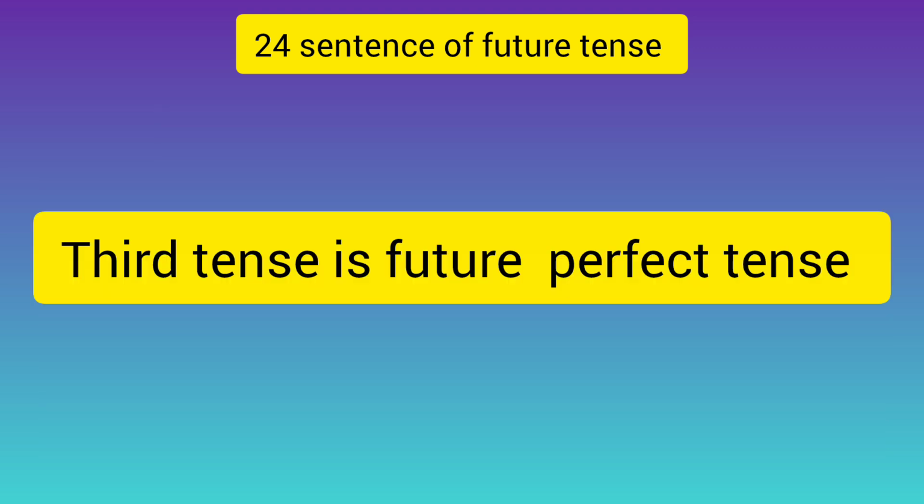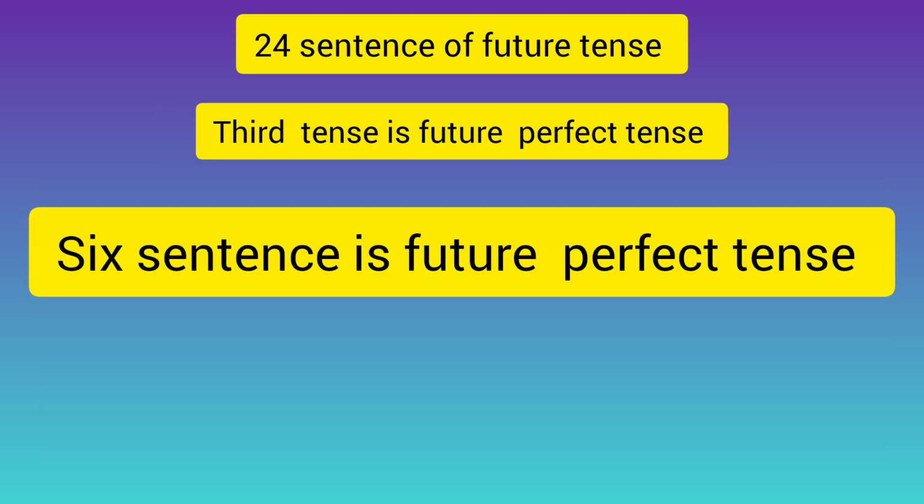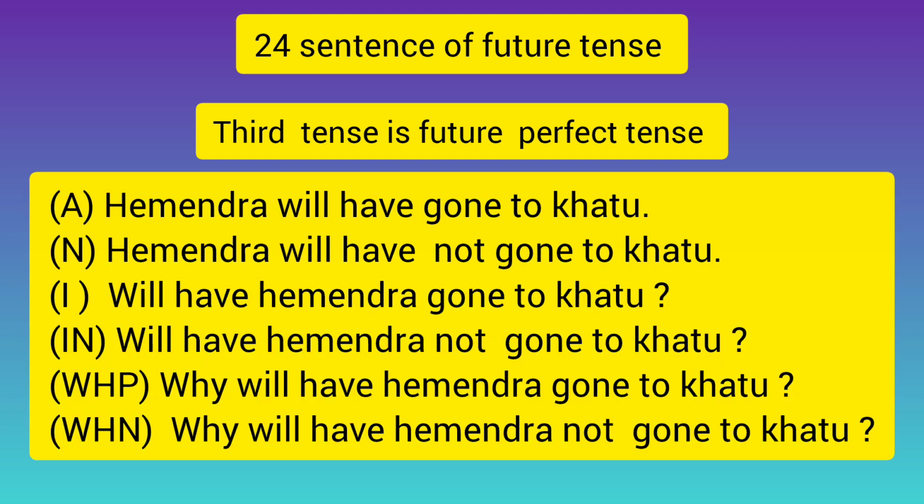Third tense is future perfect tense. 6 sentences of future perfect tense. First sentence is affirmative sentence. Hemender will have go to Khatu. Second sentence is negative sentence. Hemender will have not go to Khatu. Third sentence is interrogative sentence. Will have Hemender go to Khatu?